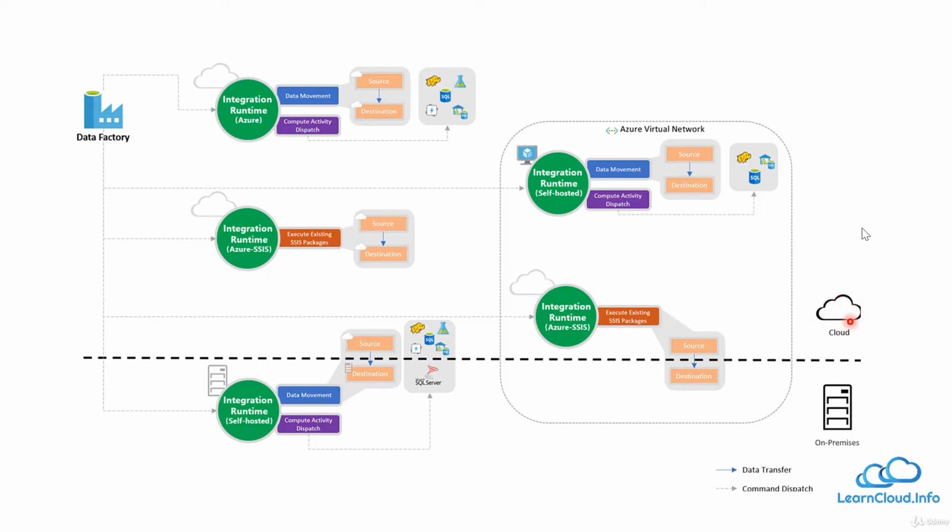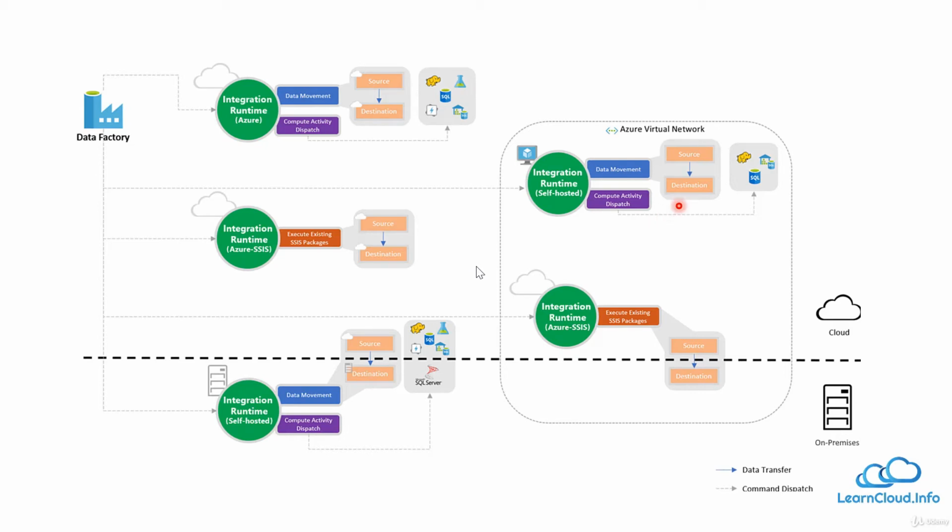Above this line we have cloud. So if source or destination, any of those in the on-premises or in the private virtual network, we will install SSIS either in on-premises or private virtual network. Or if both the source and the destination are in the cloud, we can just use SSIS within the cloud, SSIS integration runtime.